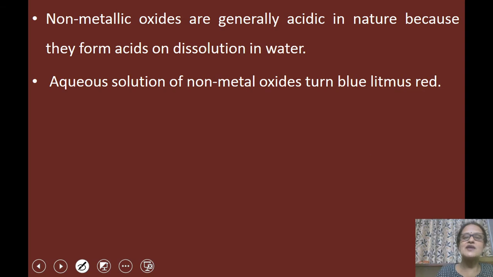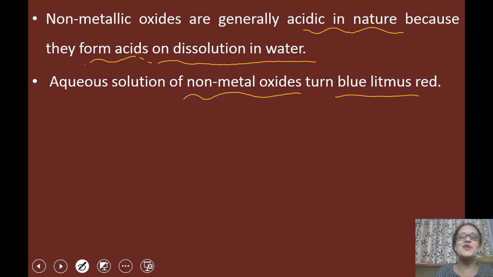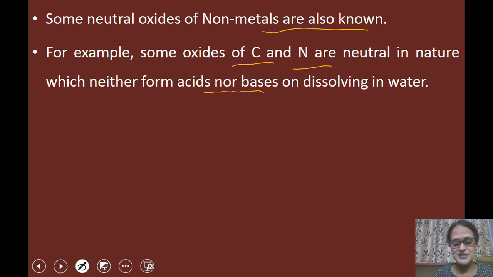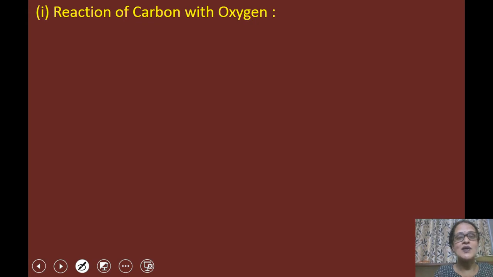Now, non-metallic oxides are generally acidic in nature. They are acidic in nature because they form acids on dissolution in water. So, as they are acidic in nature, aqueous solutions of non-metallic oxides will turn blue litmus red. Then some neutral oxides of non-metals are also known. For example, some oxides of carbon and nitrogen are neutral in nature. As they are neutral, they don't have any effect on any litmus paper, and neither form acids nor bases on dissolution in water. So now I'm going to discuss reactions of some of the non-metals with oxygen.